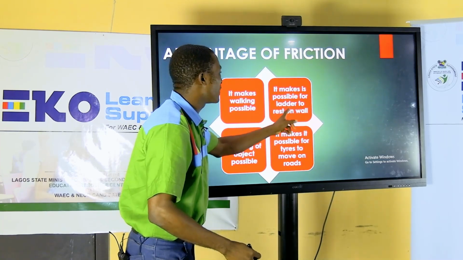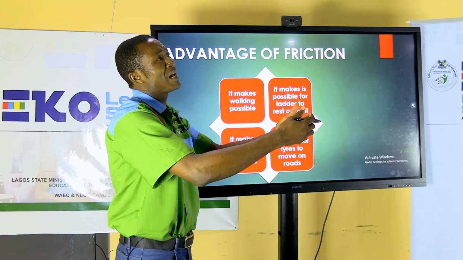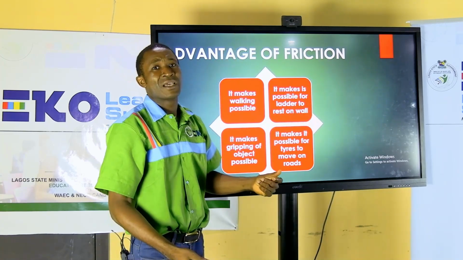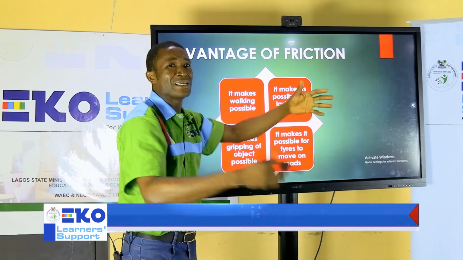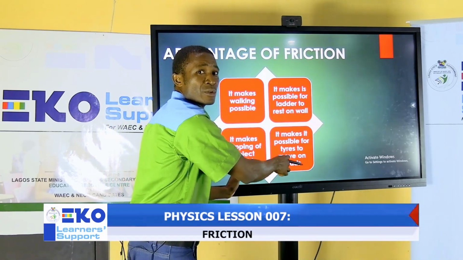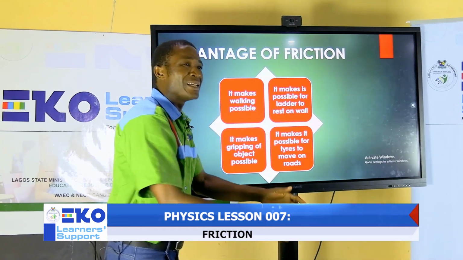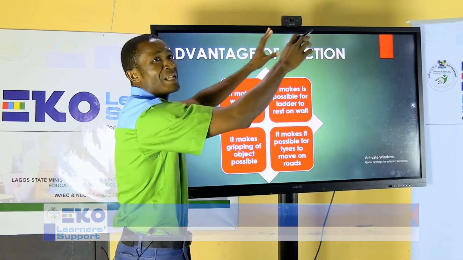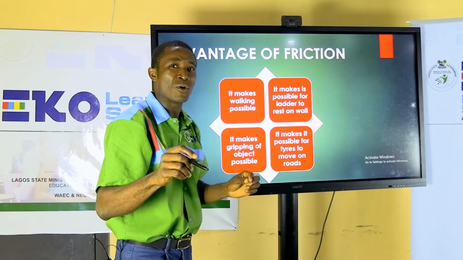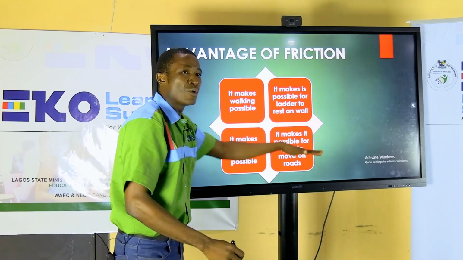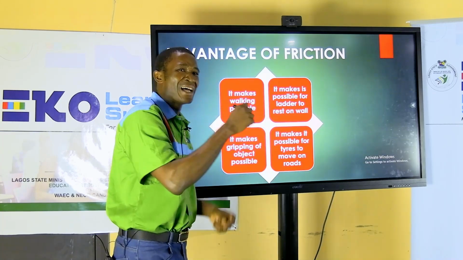Also, it makes it possible for a ladder to rest on the wall. Look at those electric workers, those who work with electricity and the like. Before they come to your house to fix your light and everything, they rest their ladder on the wall. So if the wall is wet or the ground is slippery, if they pull the ladder and they attempt to climb, they will fall because the frictional force at that moment is poor. So for a ladder to rest on the wall conveniently, there must be frictional force between the ladder and the wall.